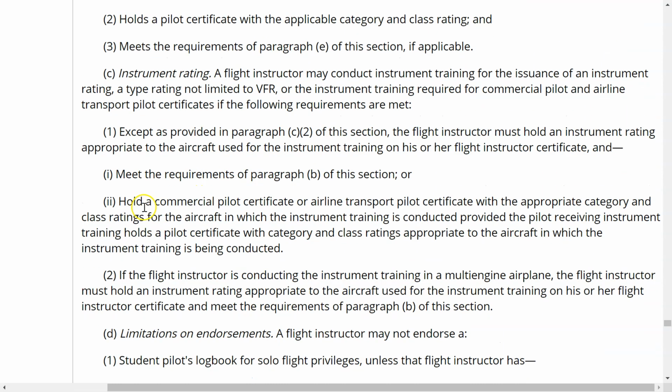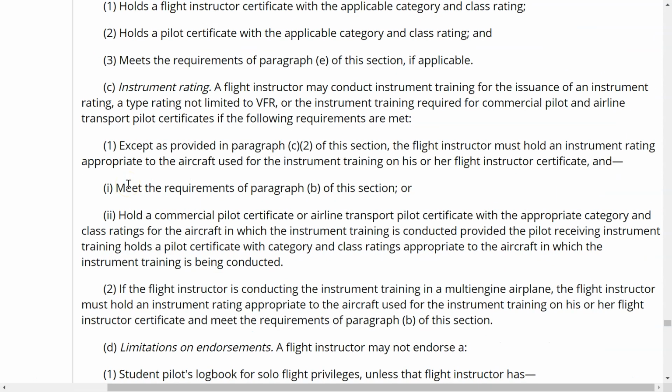Well, that means that if I only hold a CFII, if I am just a double I and not a CFI for single or an MEI for multi, I could only give CFII training to what I had on my commercial pilot certificate. So if I wanted to give CFII instruction in a single engine airplane, I must hold a commercial single engine airplane rating on my pilot certificate, and that would also be the requirement for multi-engine training as well.